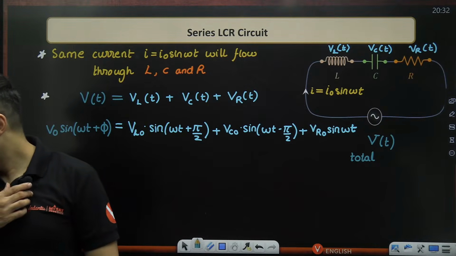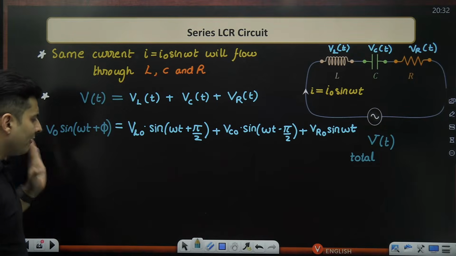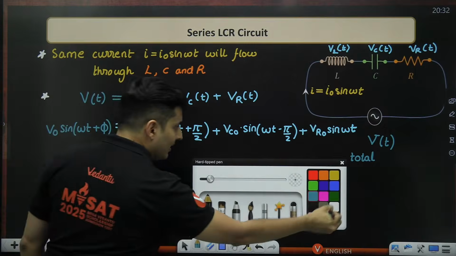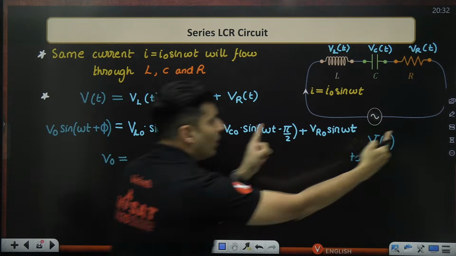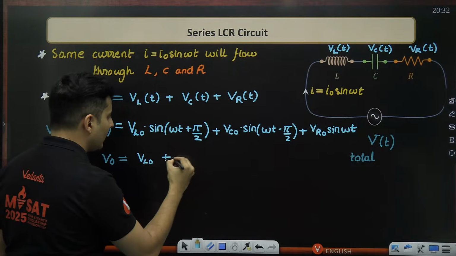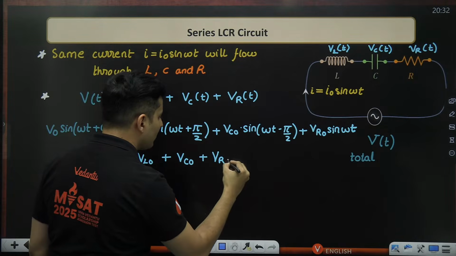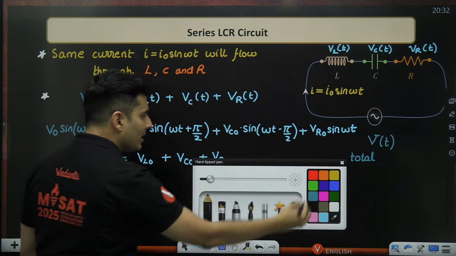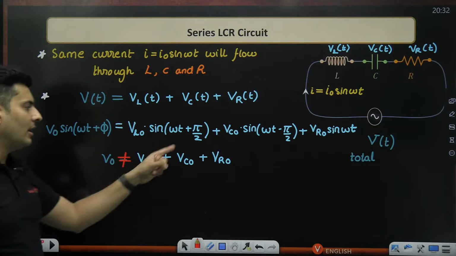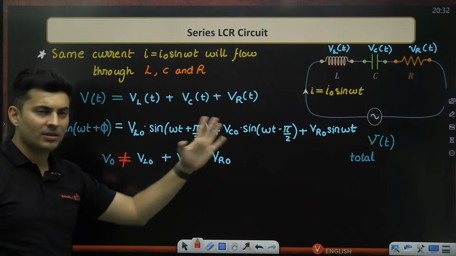Now if I ask you, if this is the equation, will V naught, the total amplitude of the voltage, be equal to the amplitude of the voltage across the inductor plus amplitude of the voltage across the capacitor plus amplitude of the voltage across the resistor? Will it be equal? The answer for that is obviously a no. This can't be true, because there are sine and cos terms in between.